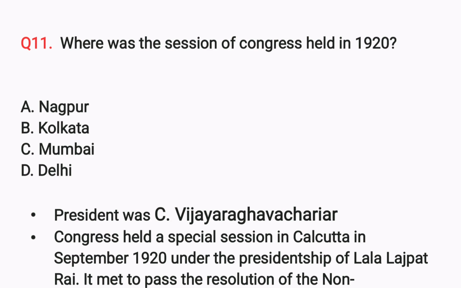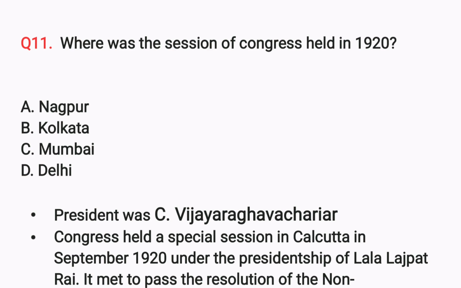Where was the session of Congress held in 1920? So, the 1920 Indian National Congress session. Basically, in the earlier phases, sixth phase, fifth phase, fourth phase, in those also there were some questions, a bunch of questions on the Indian National Congress sessions.